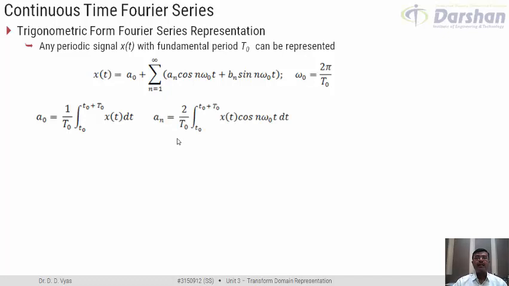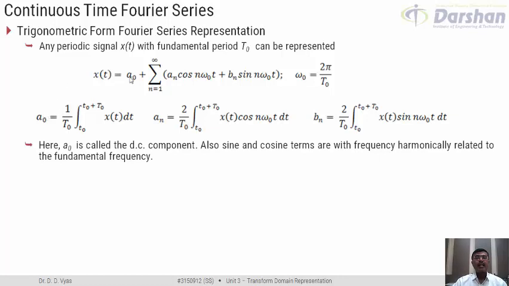An in general is represented as 2 upon T0 integration over one period x of t cos n omega 0 t dt. It means that a1 would have an integration of x of t cos omega 0 t dt, a2 would have integration x of t cos 2 omega 0 t dt, and so on. Similarly, the Fourier coefficient bn, which is with sin n omega 0 t, is defined as 2 upon T0 integration over one period x of t sin n omega 0 t dt.